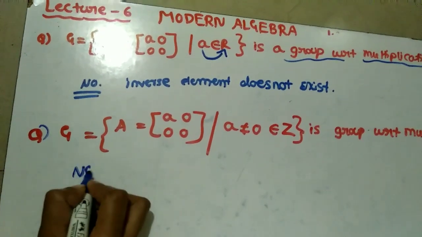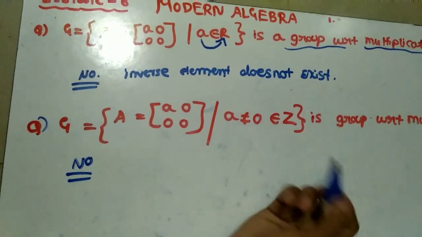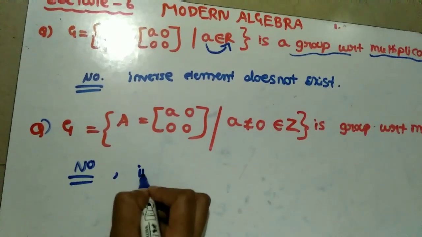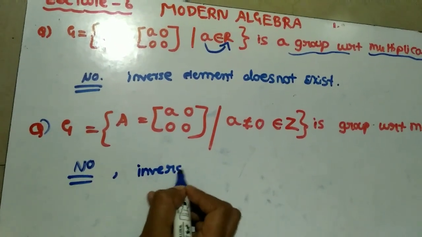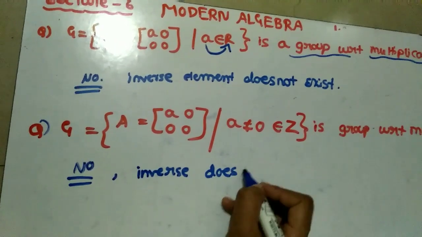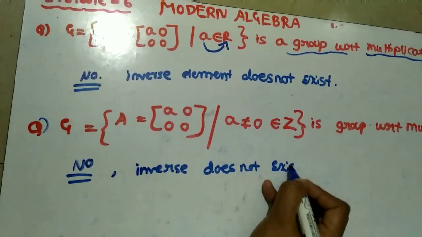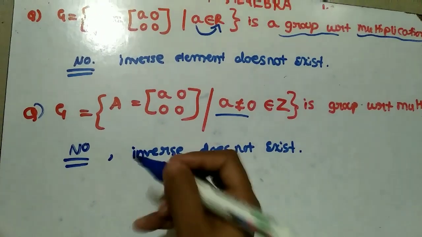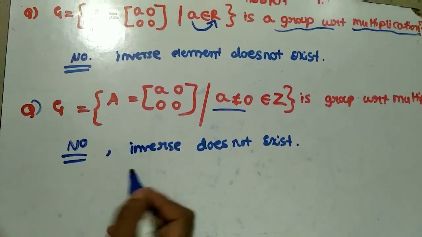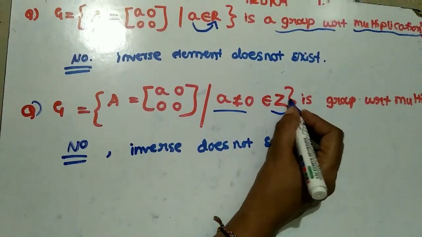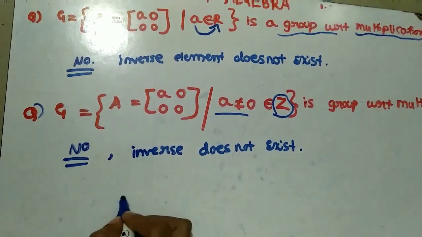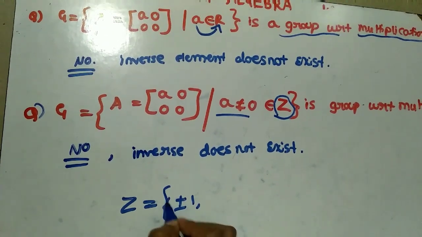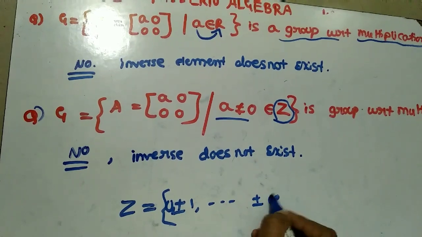Why is this not a group? Because here also the inverse law does not exist. You might ask, here they gave A is not equal to 0, so why does the inverse not exist? Guys, the given set here is the integers, which has only plus or minus 1, and so on up to infinity.